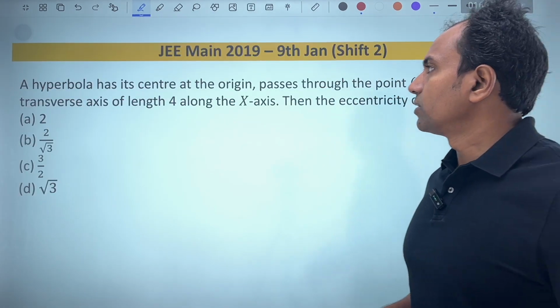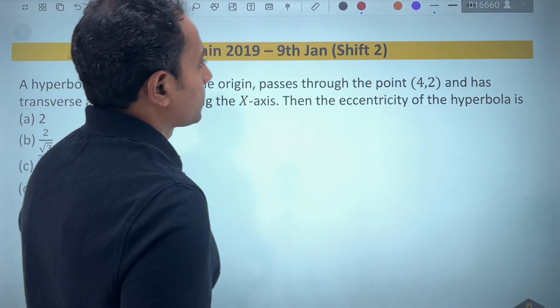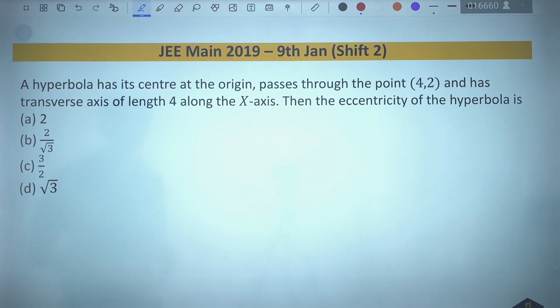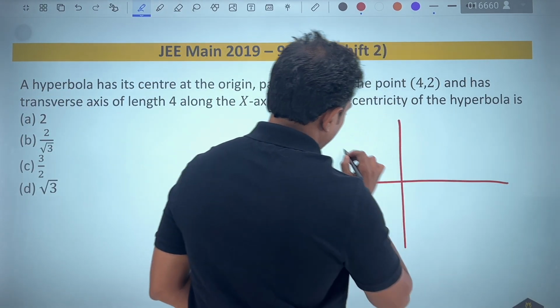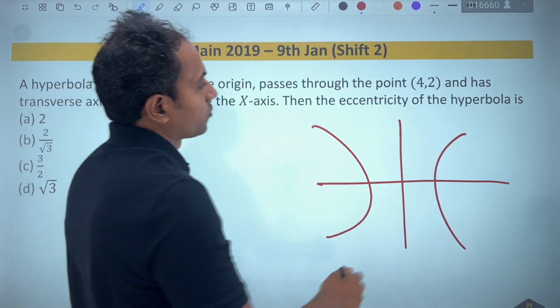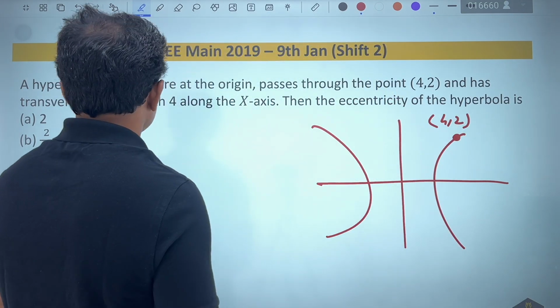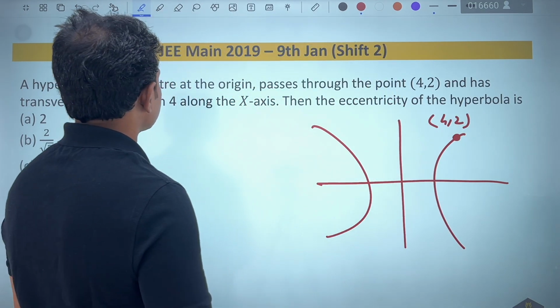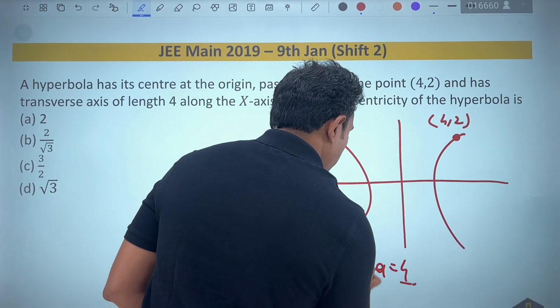If I look into this JEE 2019 question, it says that the hyperbola has its center at the origin, passes through the point 4,2 and has transverse axis of length 4a along the x-axis. They are talking about this standard case, and they have given us that it passes through a point 4,2. So let us mark this point as 4,2. It has its transverse axis along the x-axis and length to it. So what they have also given is the value of twice of a. It is equal to 4.